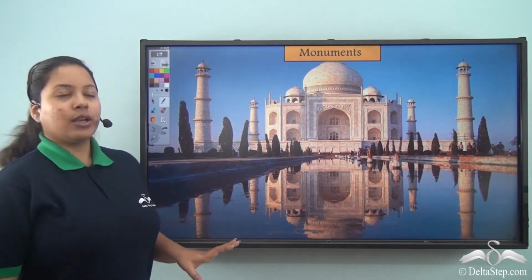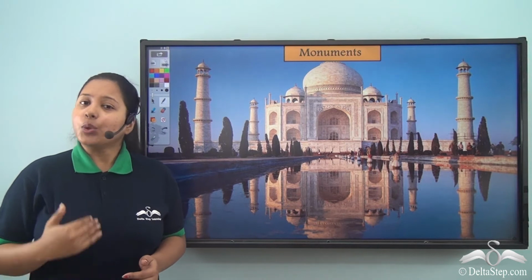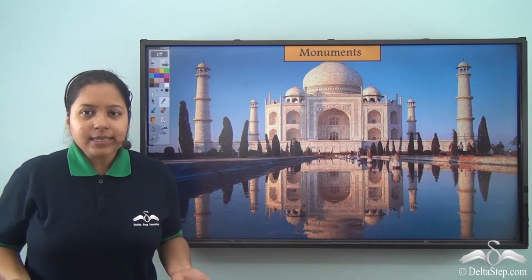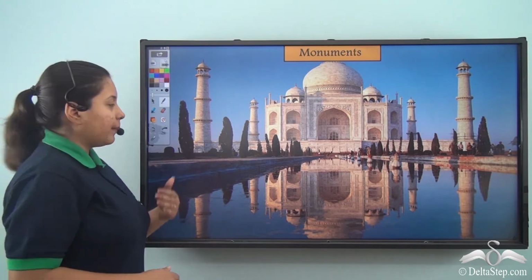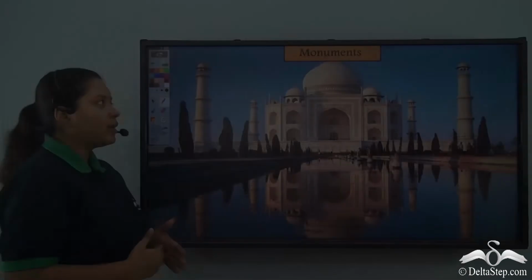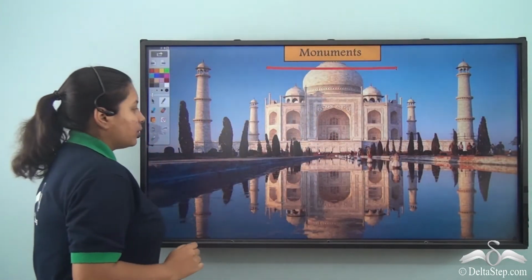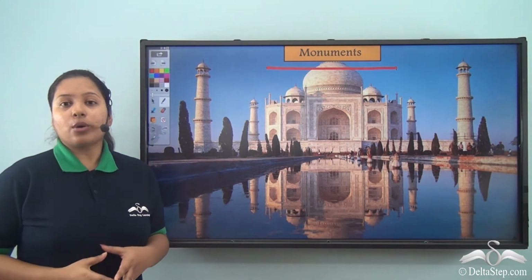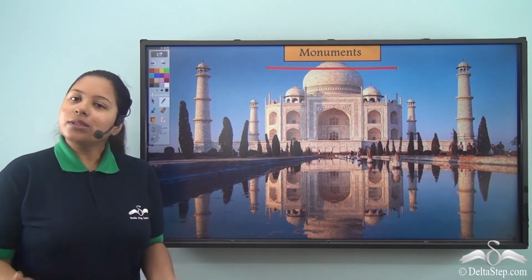Now what is this? We all know this is the picture of the Taj Mahal. But is it only a place to go and visit? Not necessarily. This is also a heritage building because it was made during historical times. So what is this? Well, this is a monument. Not only the Taj Mahal, there are also different types of monuments which help us to know about history.